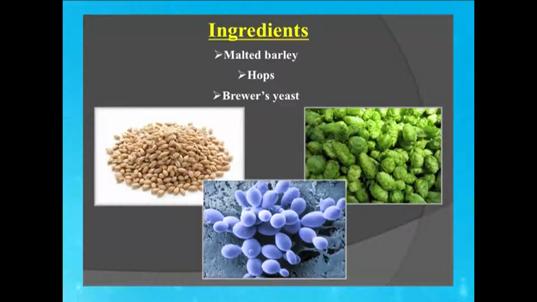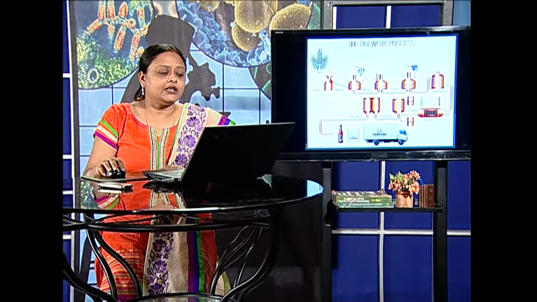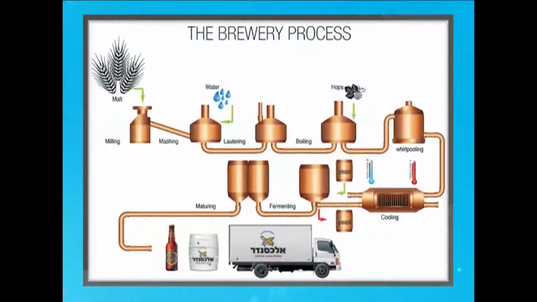We'll go one by one, but before that, we will look into the complete picture of the steps which generate the beer. The barley is first made into malt. Then the malt is milled. Then this goes into the mashing tun, which causes mashing. We will discuss mashing in detail. Then there is lautering and final filtration.